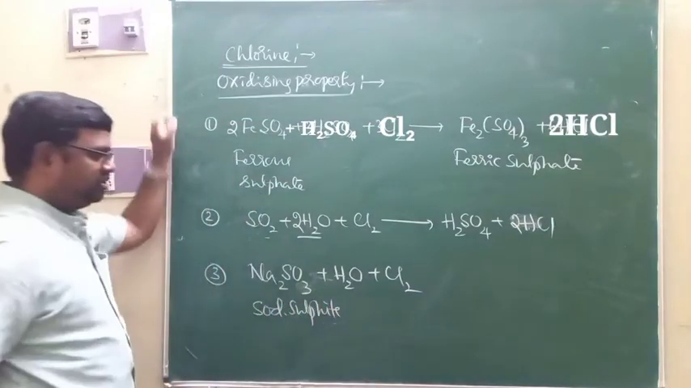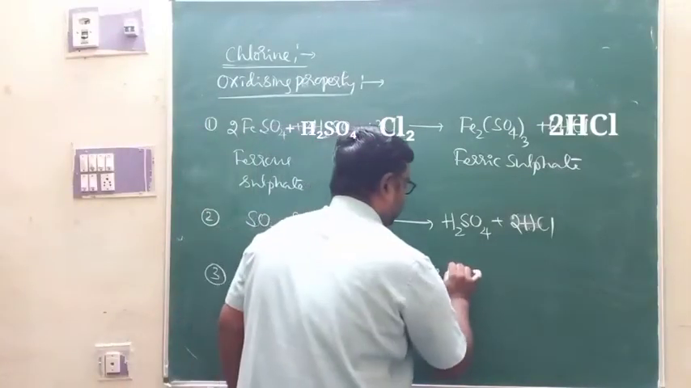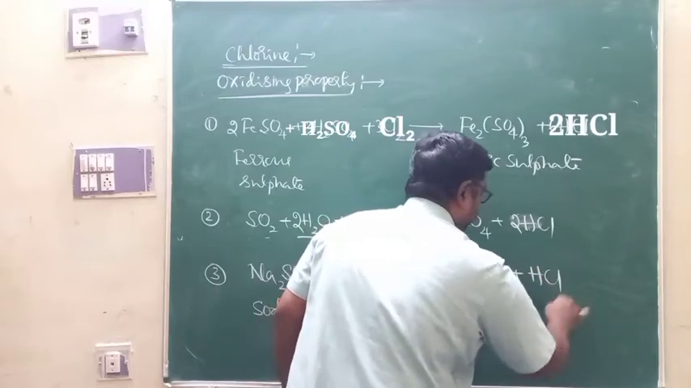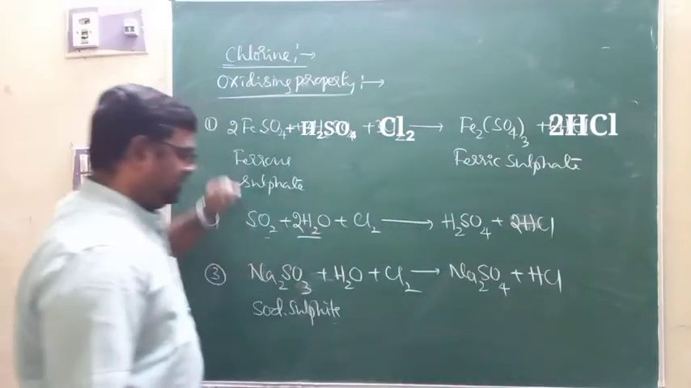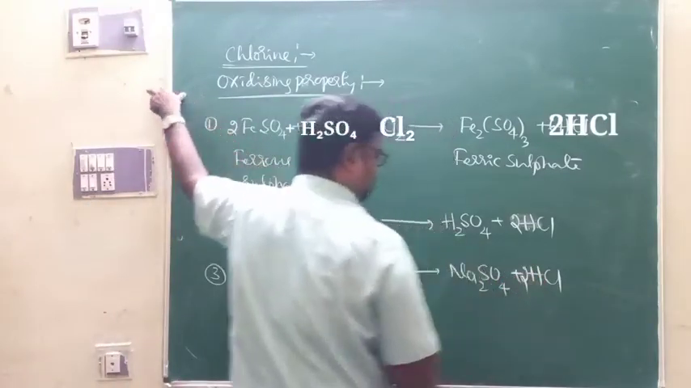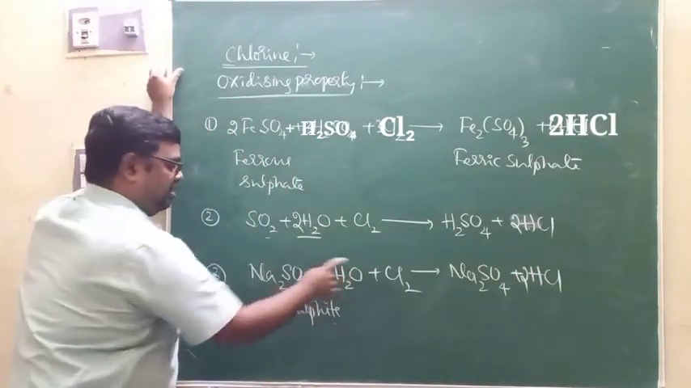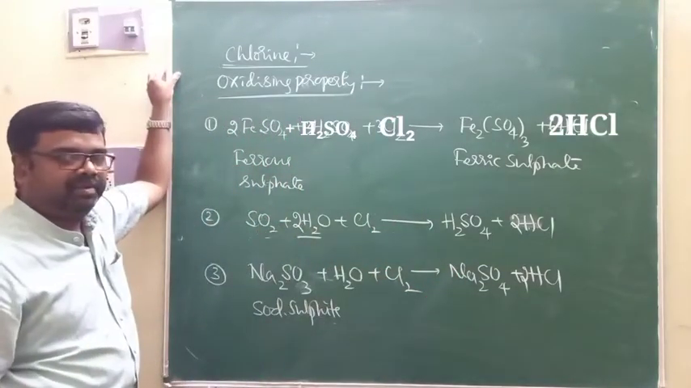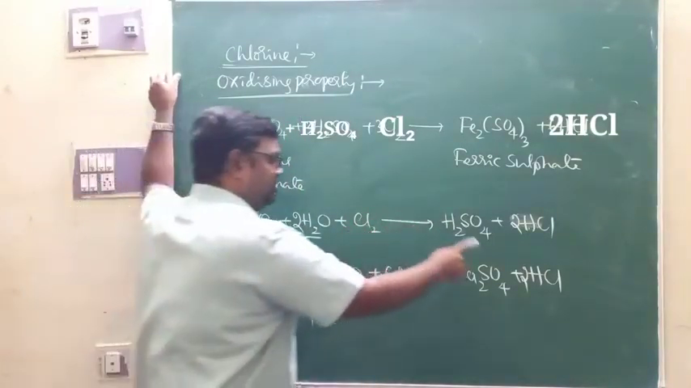When chlorine gas is passed through sodium sulfite, you are going to get sodium sulfate along with the formation of HCl. Okay? H2Cl2, therefore it is 2HCl. That means chlorine oxidizes sodium sulfite into sodium sulfate here.